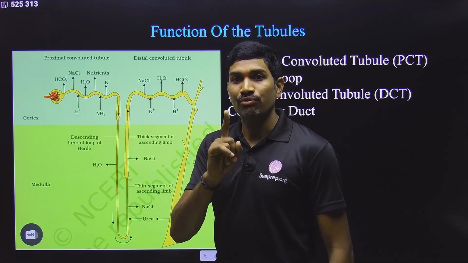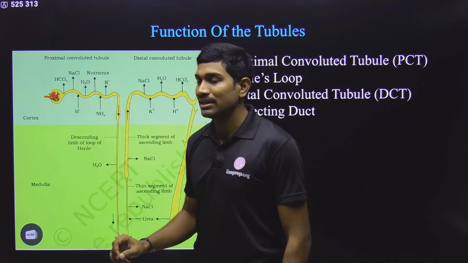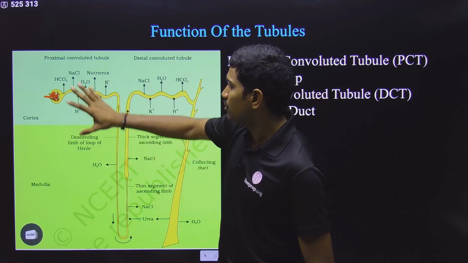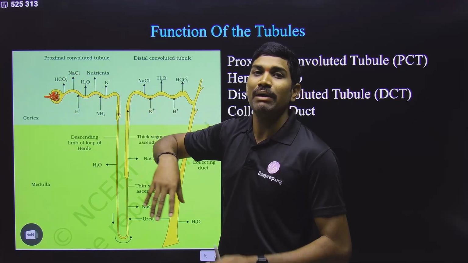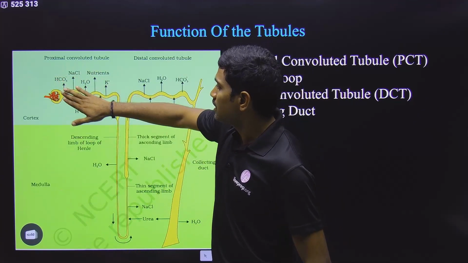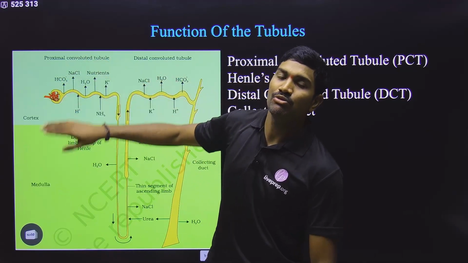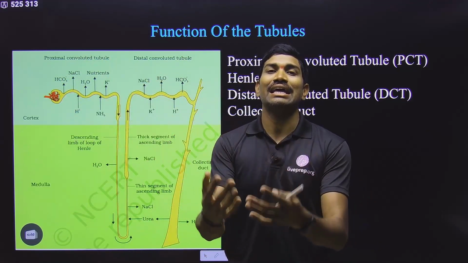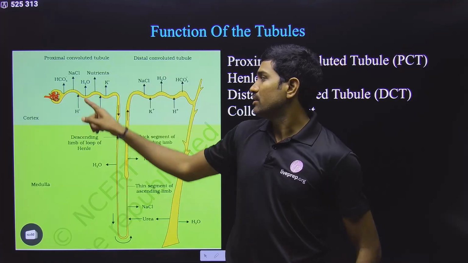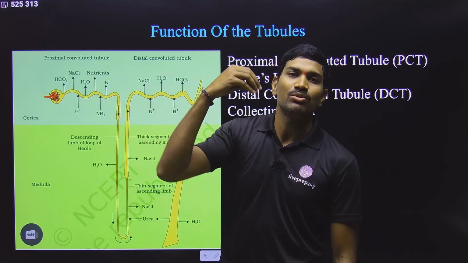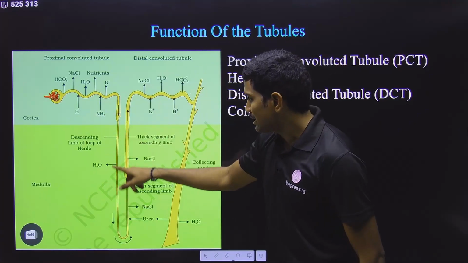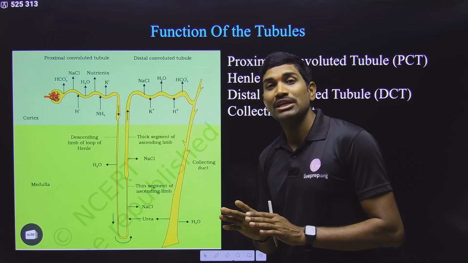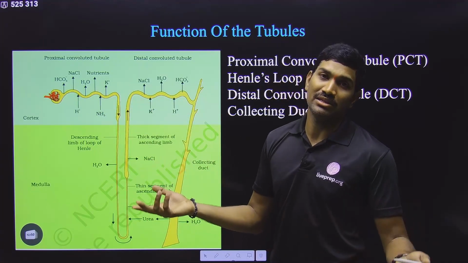If you read the NCERT clearly, they are saying that 70 to 80% of the reabsorption, that means maximum reabsorption, takes place in the proximal convoluted tubule. That's why the majority of the components are absorbed back in the proximal convoluted tubule itself. In the remaining portions, reabsorption is based on the body requirements.